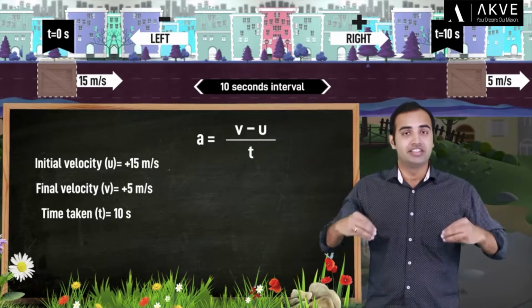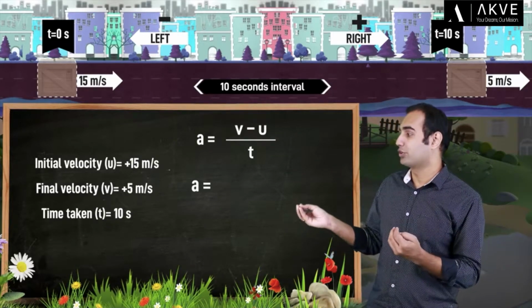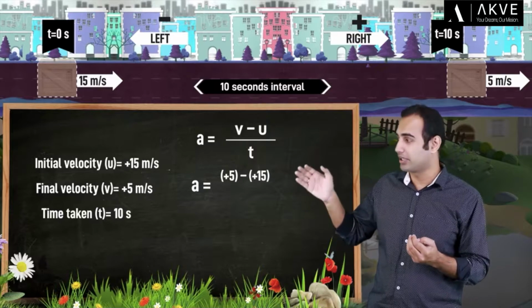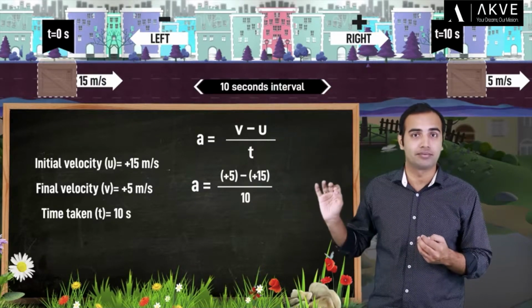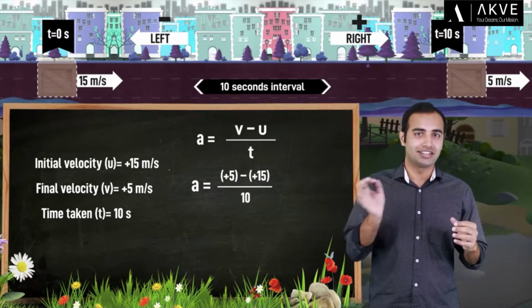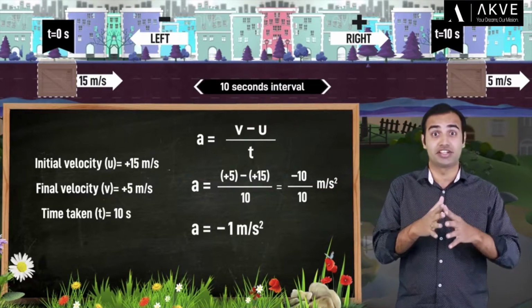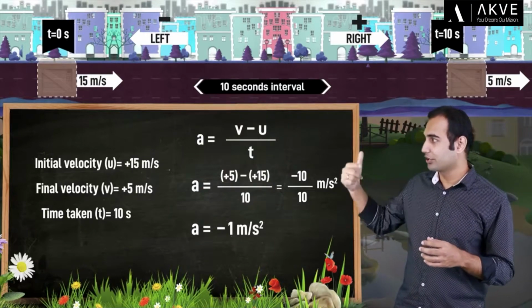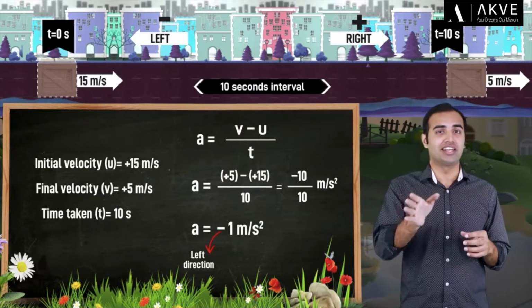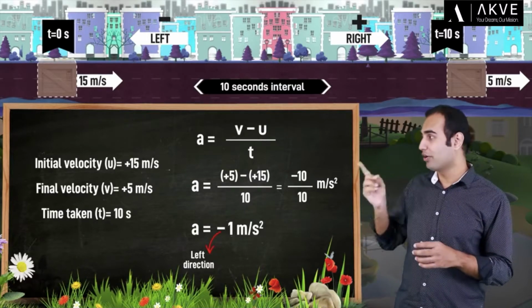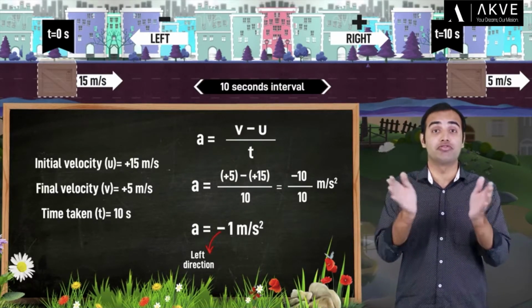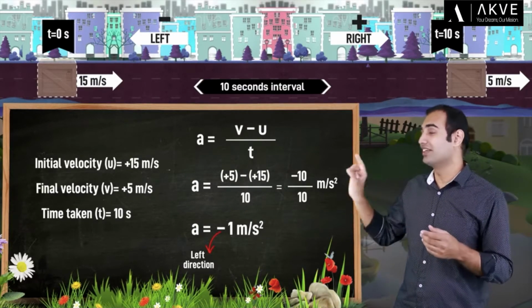Now from this, the acceleration a simply comes out to be plus 5 minus plus 15 divided by 10. This is nothing but minus 10 divided by 10, or simply minus 1 meter per second square. The negative sign according to our sign convention represents the left direction. So we can say that the object experienced an acceleration of 1 meter per second square towards the left direction.